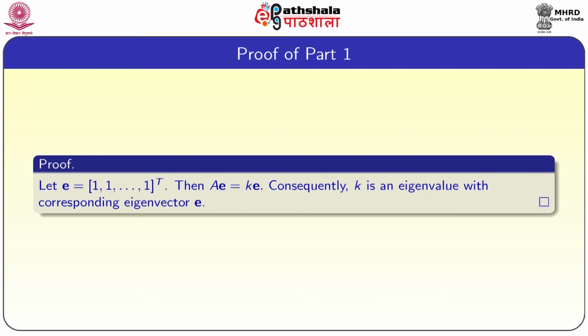Now, we will prove these one by one. Proof of the first part is easy. Let E be equal to 1 1 1, the vector with all ones, then it is easy to see that AE is equal to kE.